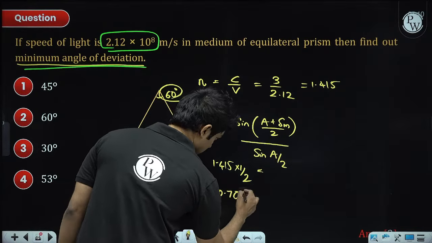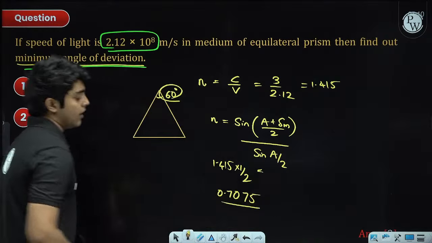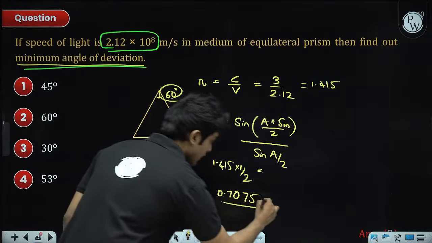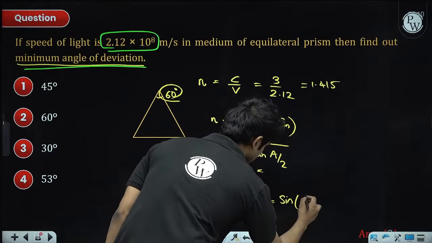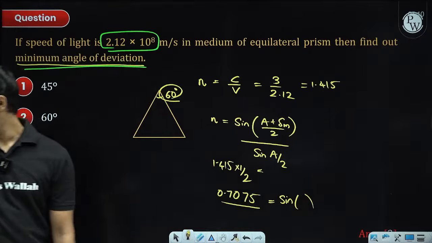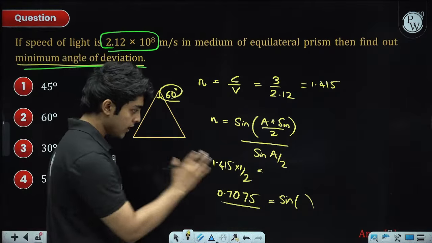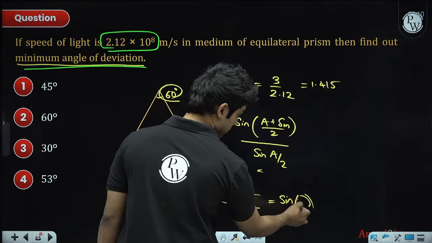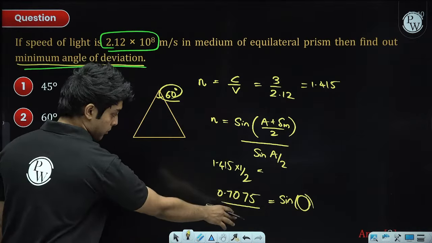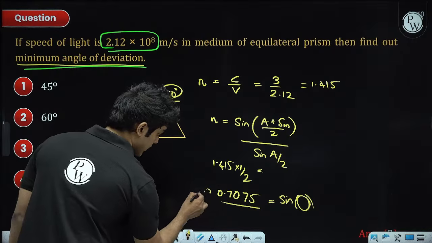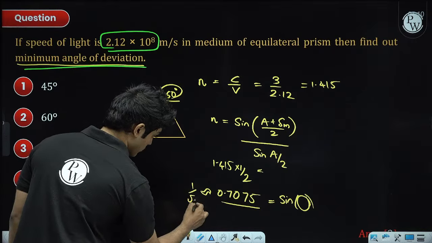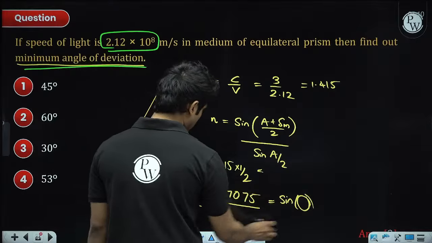Now sine of something is equal to 0.707, which is approximately 1 by root 2. Sine of which angle is 1 by root 2?